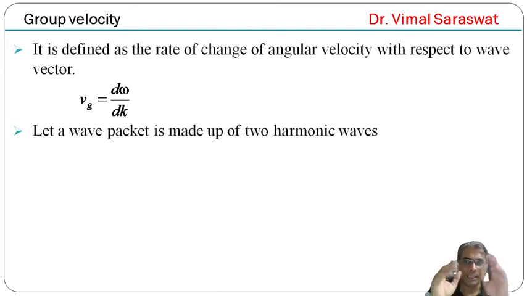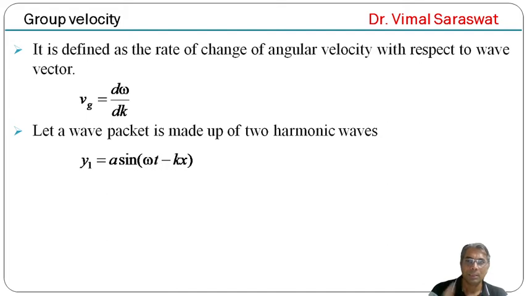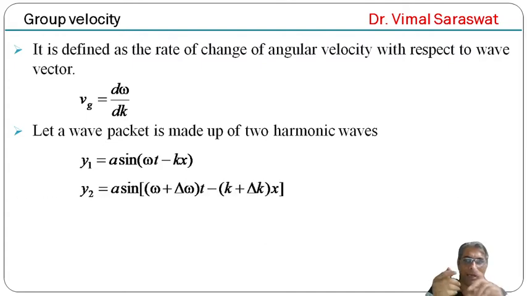Let a wave packet be made up of two harmonic waves, y1 equal to a sin(omega t minus kx) and y2 equal to a sin((omega plus delta omega)t minus (k plus delta k)x).